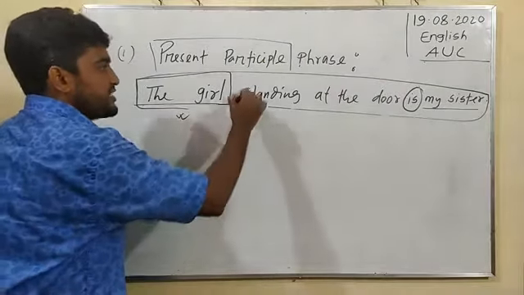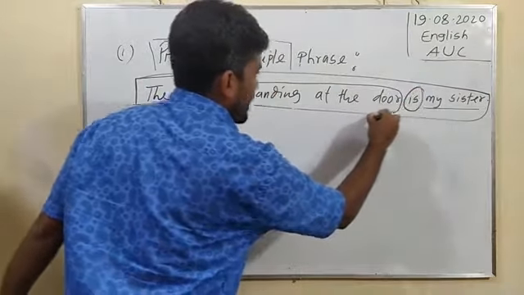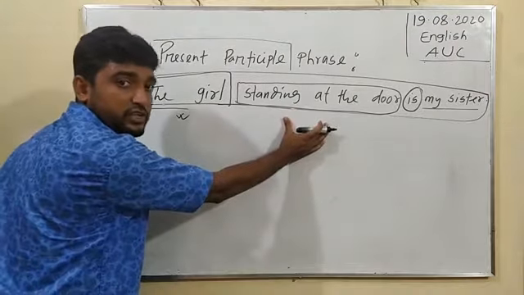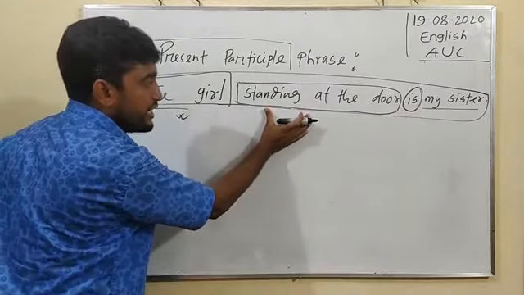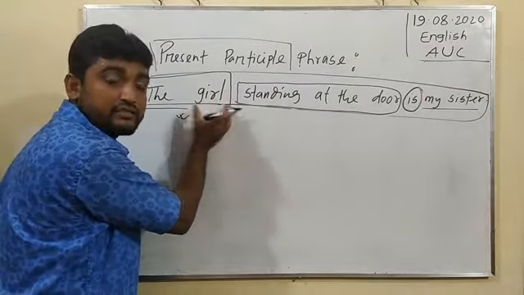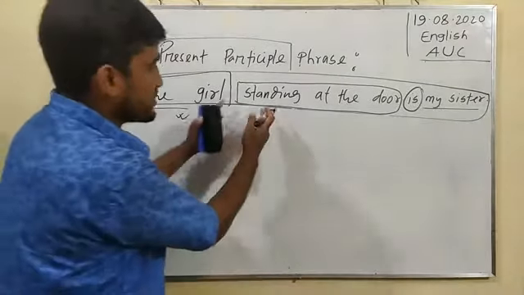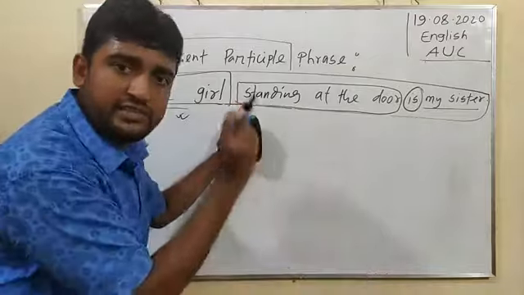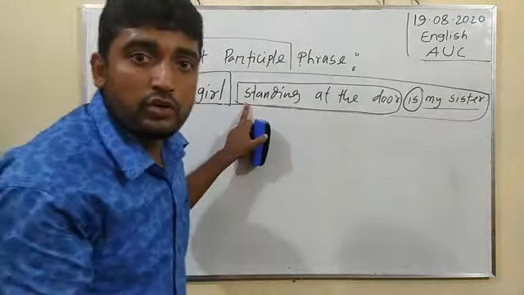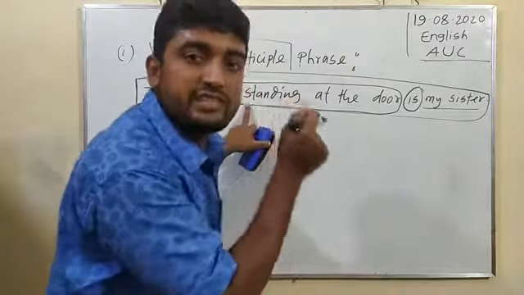But the other part is called the extra information, and it has been given just after the subject. If we omit such a part from the full sentence, there will be no problem with the meaning of the sentence.